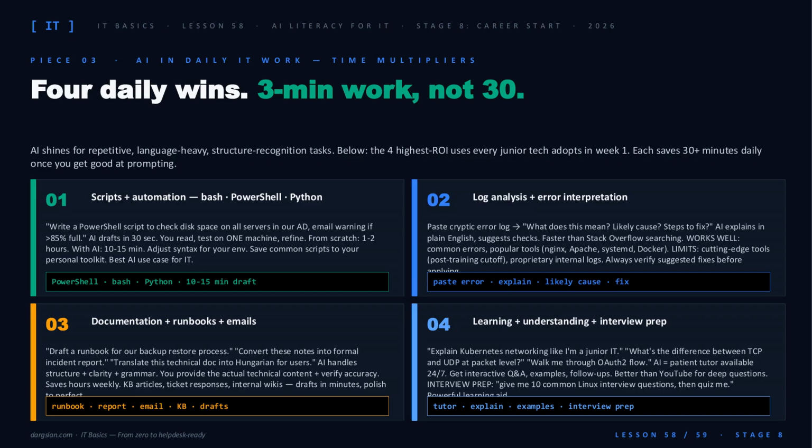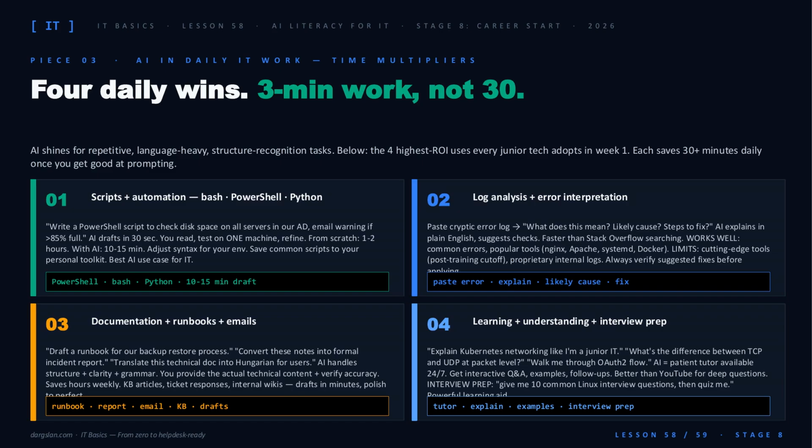Now to the green zone in practice. 4 wins you can adopt this week. 1. Scripts: a PowerShell disk check that took 2 hours from scratch, drafted in 30 seconds, tested in 15 minutes. 2. Logs: paste the cryptic error, ask for likely cause and fix, and it's faster than Stack Overflow for common stacks.